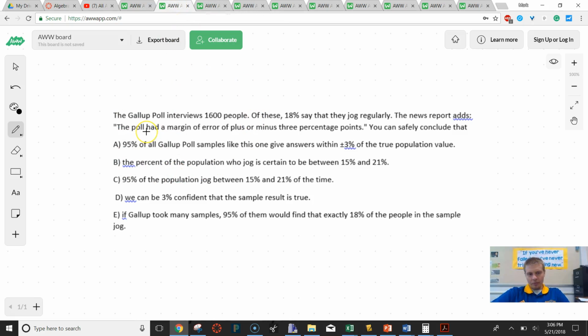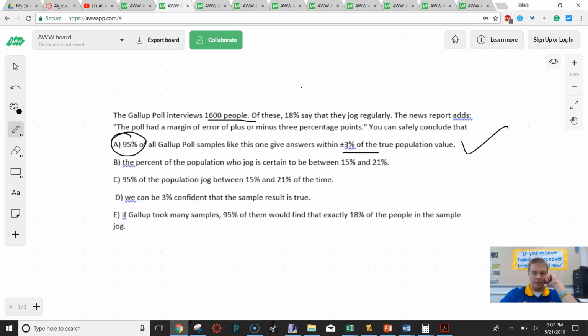On this next problem, it says the Gallup poll interviews 1,600 people. 18% said they jog regularly, and the news ad says the poll had a margin of error of plus or minus 3 percentage points. And we can safely conclude what? The first one says 95% of the samples are likely to give you an answer within 3% of the true proportion. And that is the correct answer. The 95% of the proportions will do that.